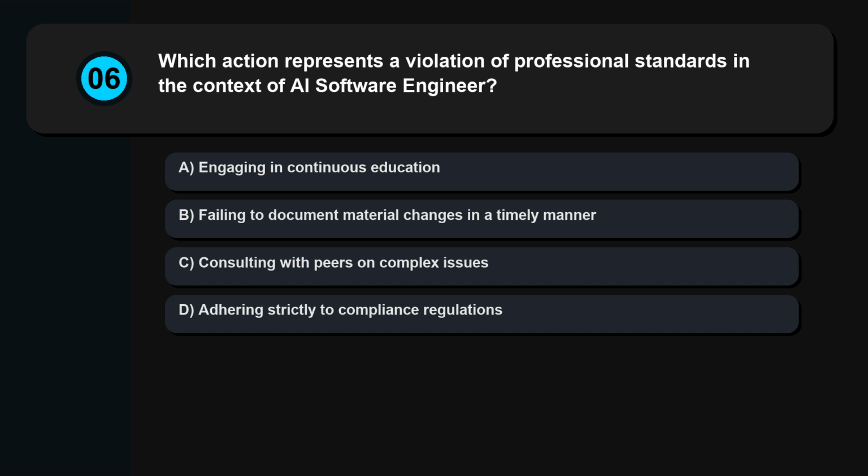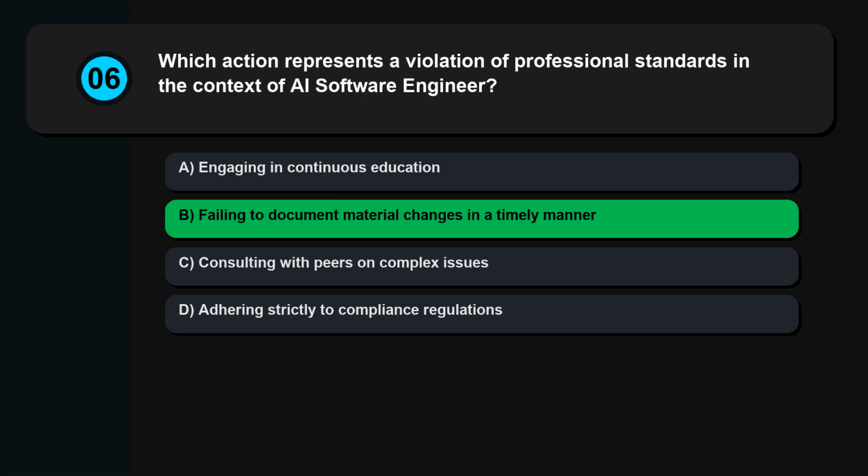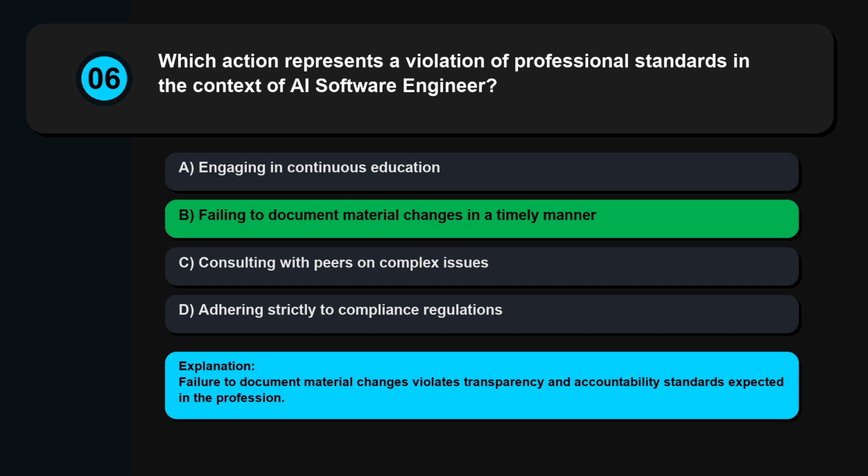Question 6. Which action represents a violation of professional standards in the context of AI software engineer? Engaging in continuous education, failing to document material changes in a timely manner, consulting with peers on complex issues, adhering strictly to compliance regulations. Failure to document material changes violates transparency and accountability standards expected in the profession.